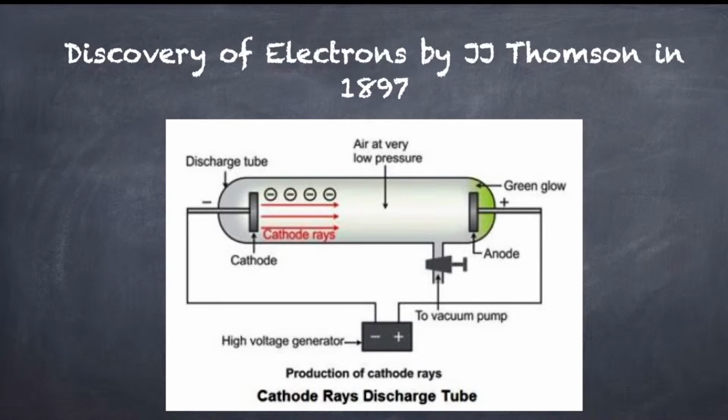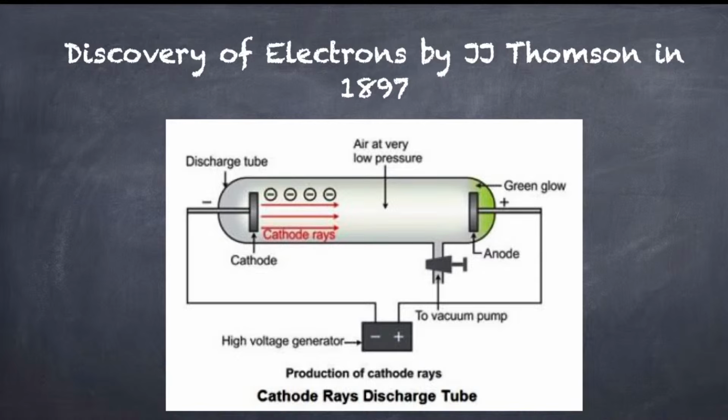He used a very high voltage of 10,000 volts, and behind his positive metal rod, which he called the anode, he coated zinc sulfate. Zinc sulfate glows when electrically charged particles pass through it.